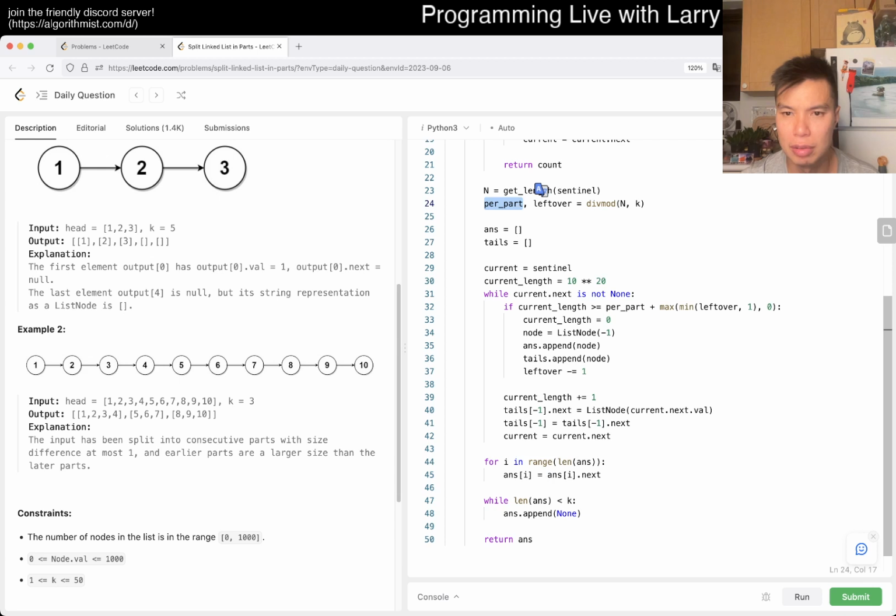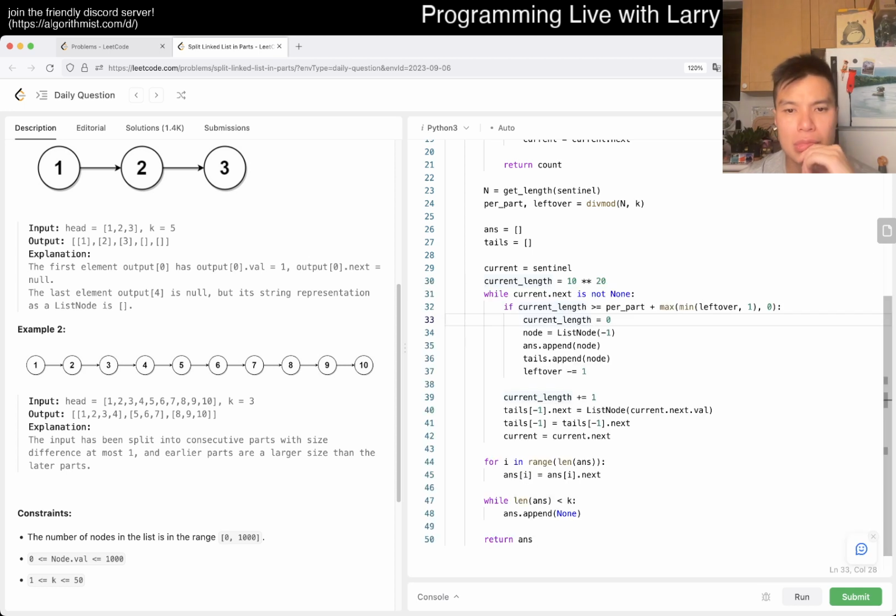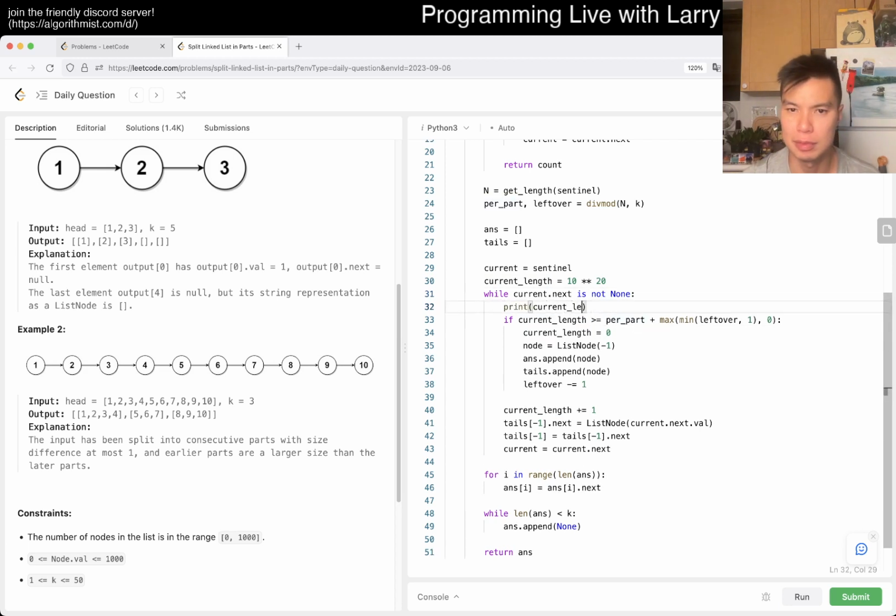So if leftover is equal to 1, then there should be 4 in the first thing, right? So why is it, oh, no, that's, oh.